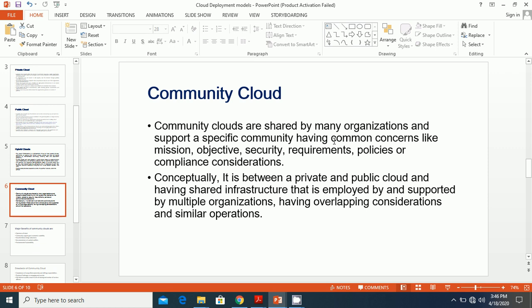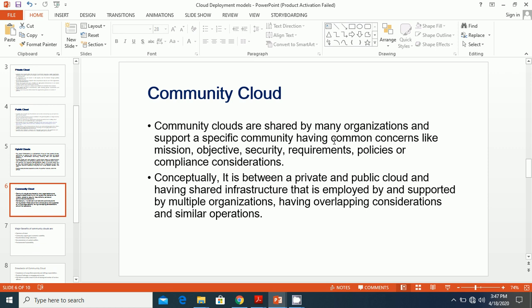Apart from these benefits, community clouds have some drawbacks, like complications of unspecified ownership and shifting responsibility, since the cloud resides on the community members' premise or any third party site. So it is possible that shifting the cloud, or shifting the responsibility or ownership of the cloud, may be a complication.